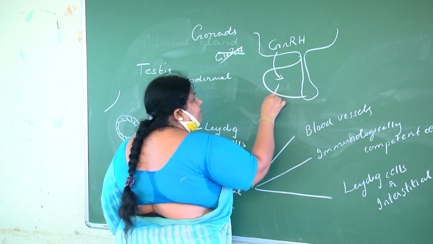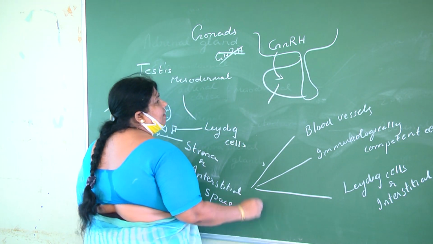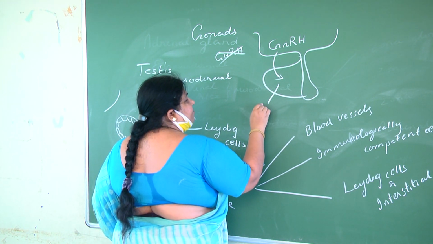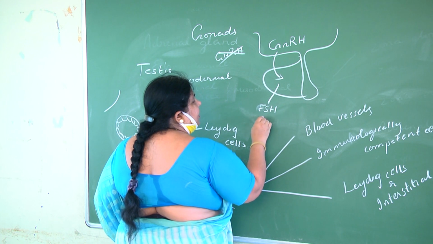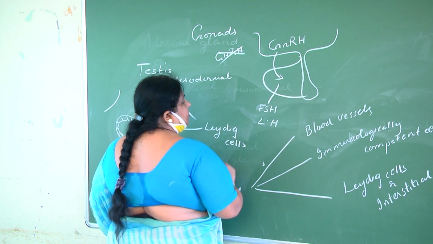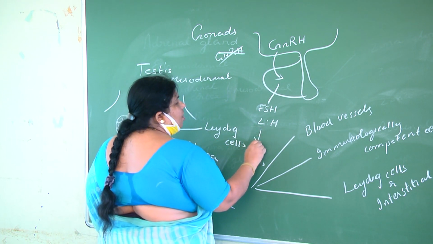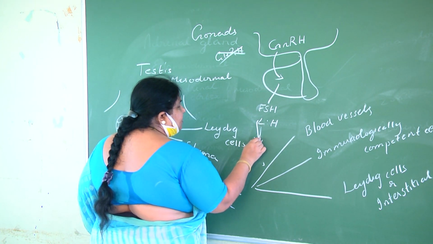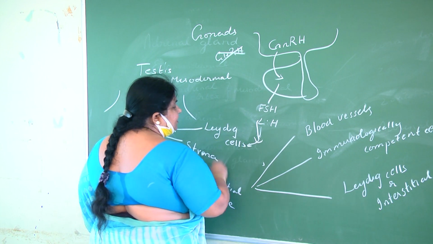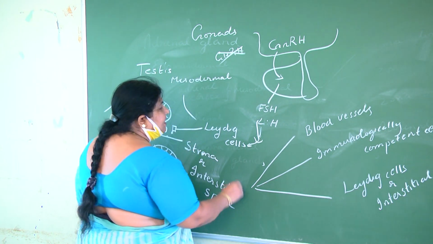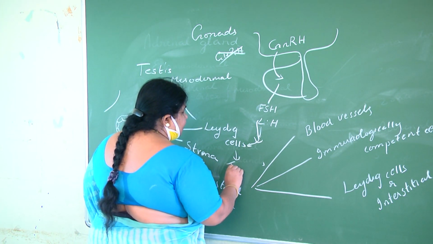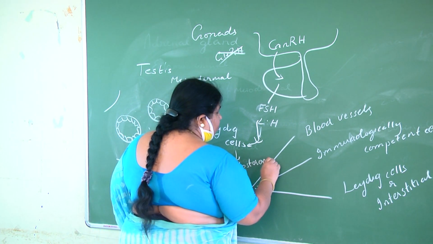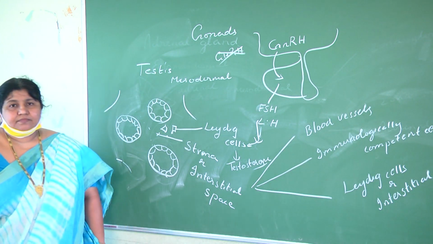And the adenohypophysis secretes what? Gonadotrophins like FSH and LH. Now LH, not FSH, but LH, acts on the Leydig cells, and the Leydig cells secrete what? Testosterone, which is a male hormone, an androgen.